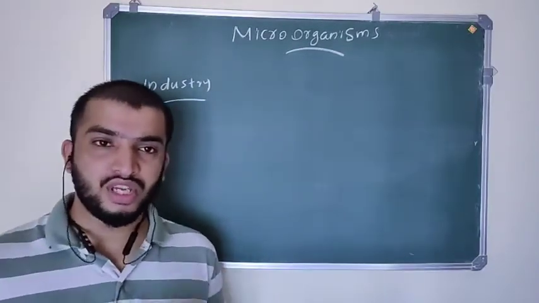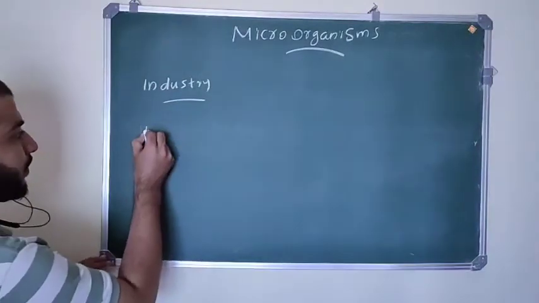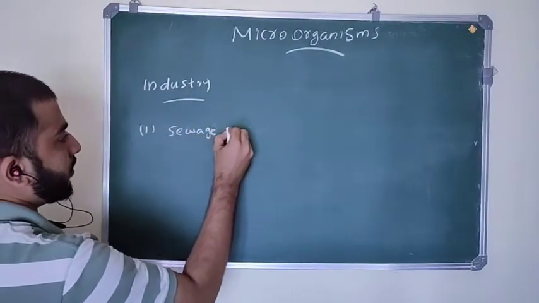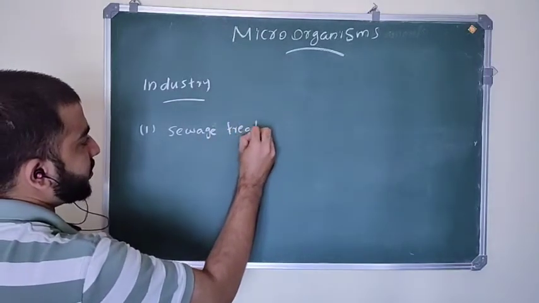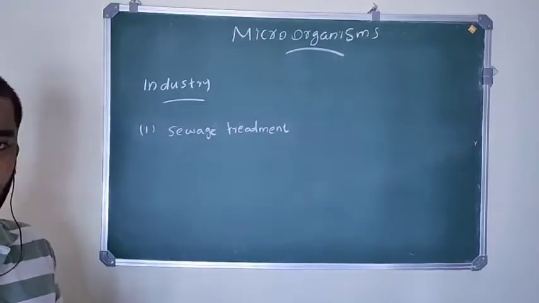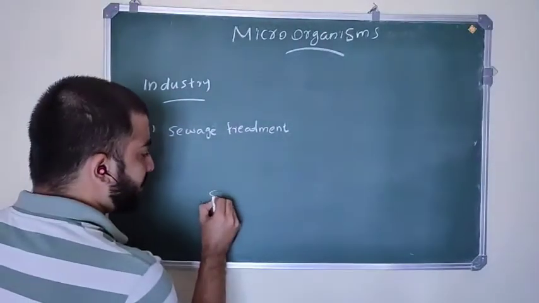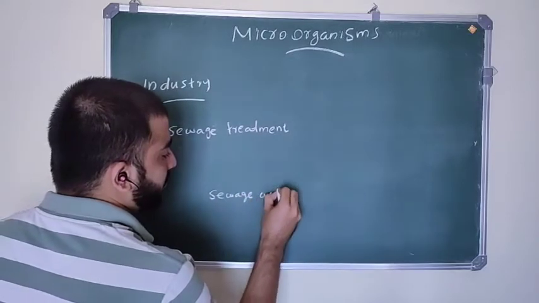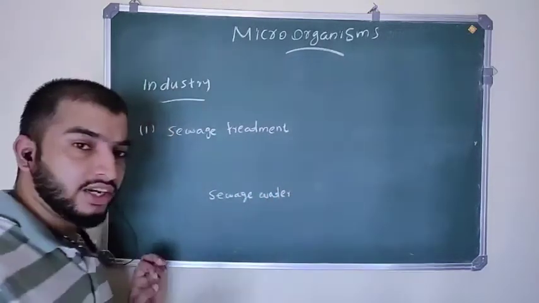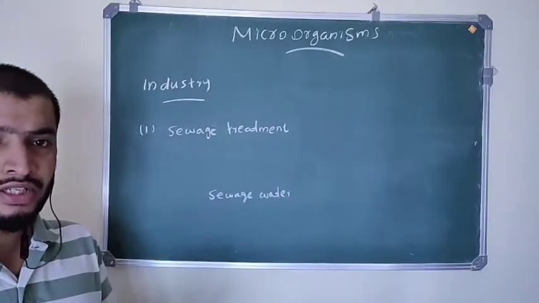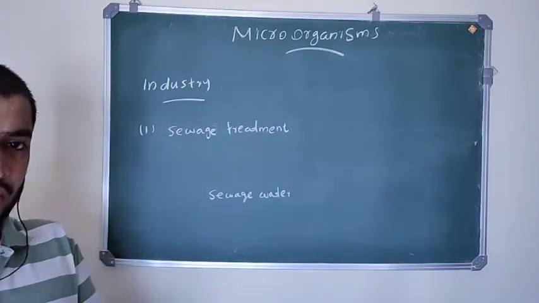So first of all, sewage treatment or wastewater. In cities, wastewater is treated with the help of microorganisms. The sewage water undergoes the primary stage, the secondary stage and the tertiary stage.